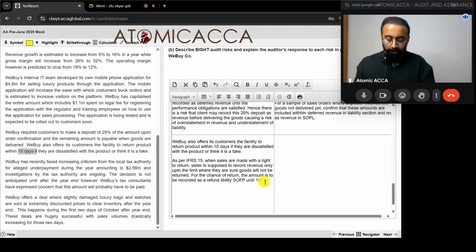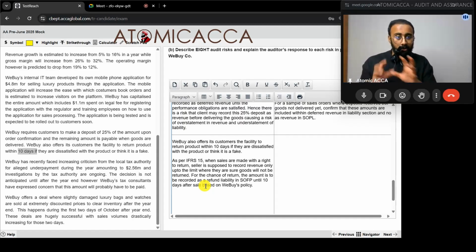Cool. As per IFRS 15, for chance of return, the amount is to be recorded as a refund liability in SOFP until 10 days after sale, based on VBI's policy.